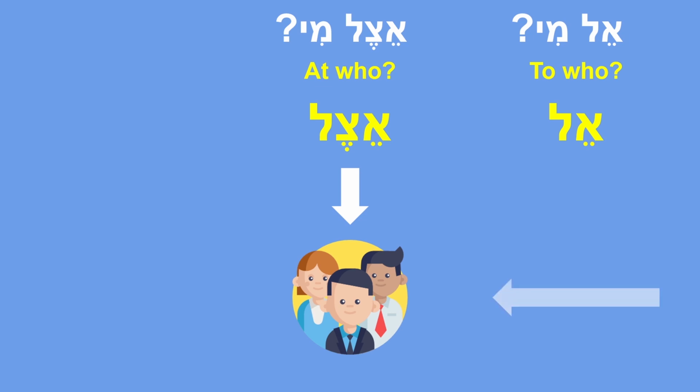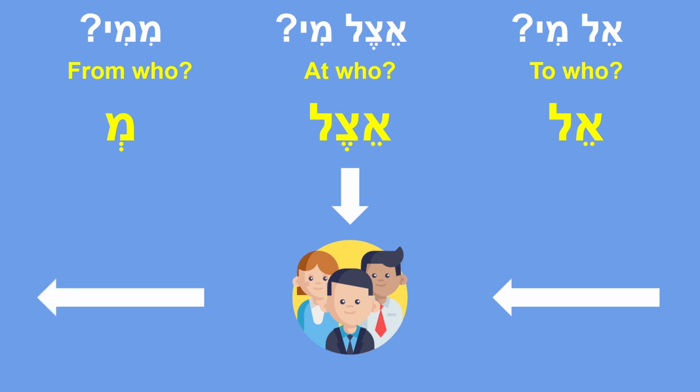So far we have etzel mi. It means at who are you right now? And also we have the preposition el, which answers the question to who are you going? And also we have the question word mi mi, from who. So it can either mean from who are you coming or from who is this present, etc. And obviously the preposition that will answer the question will be the same preposition like in the previous locative case when we were talking about a physical location, me.